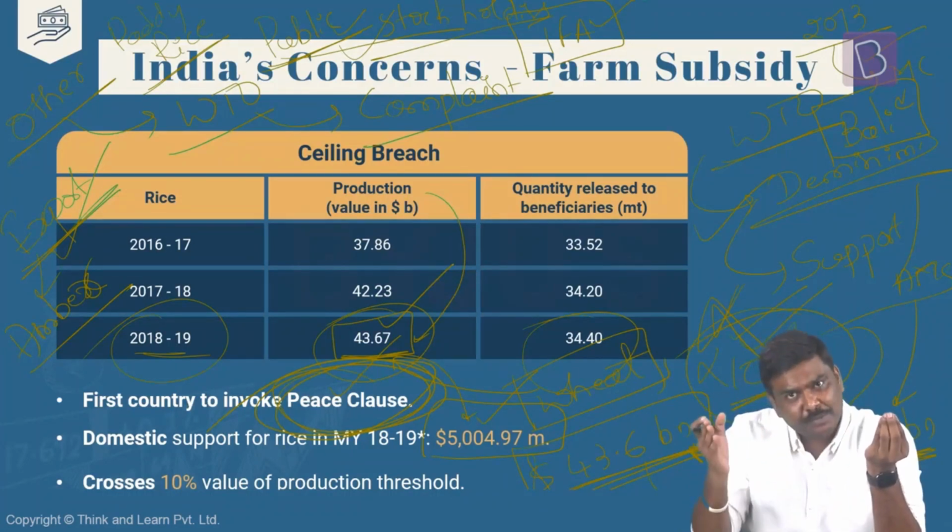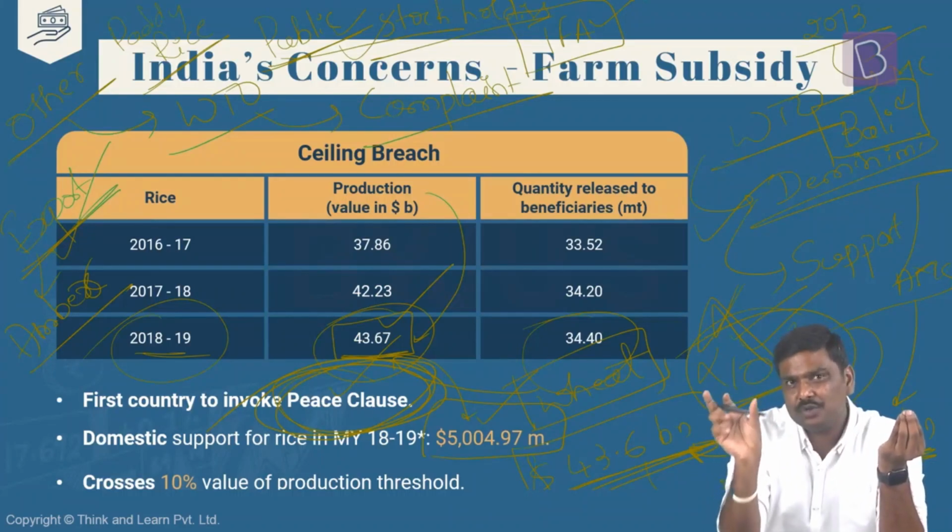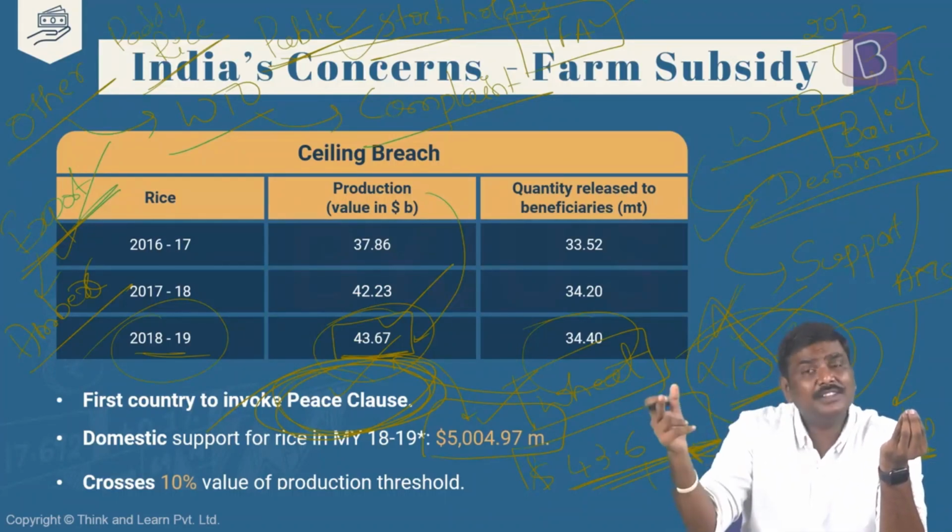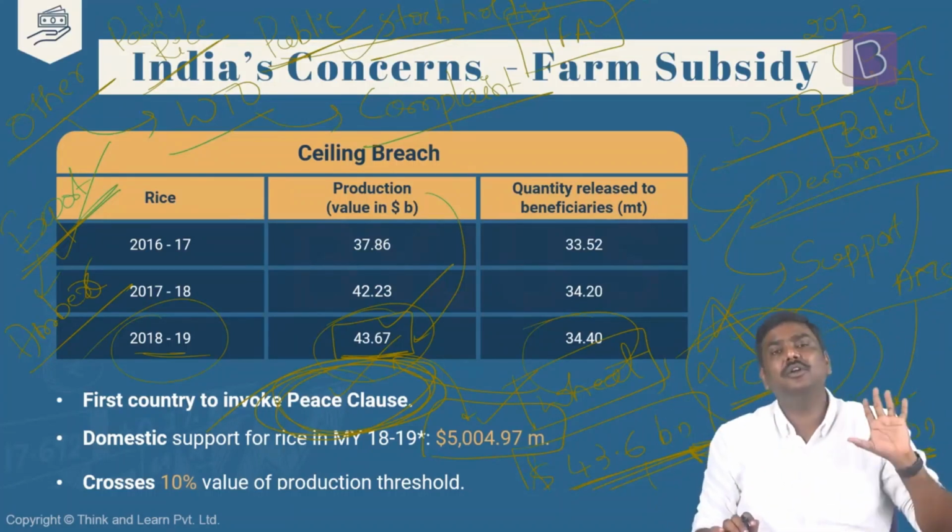Developing countries, even if they provide the subsidy which will fall under the amber box, wherein they're supposed to maintain it below 10% of the value of production, even if they cross that, then other countries will not be allowed to file a complaint against this country under WTO. This is called the peace clause.